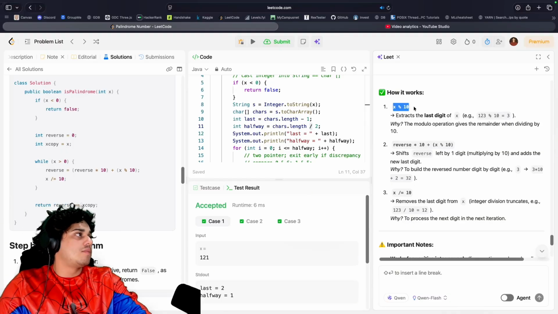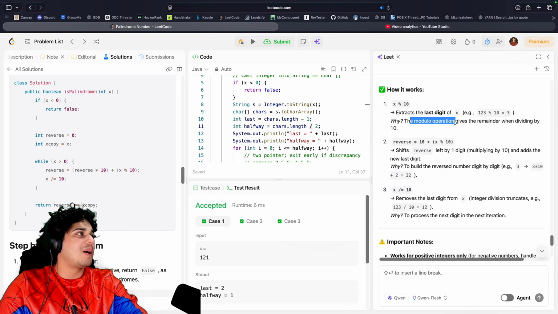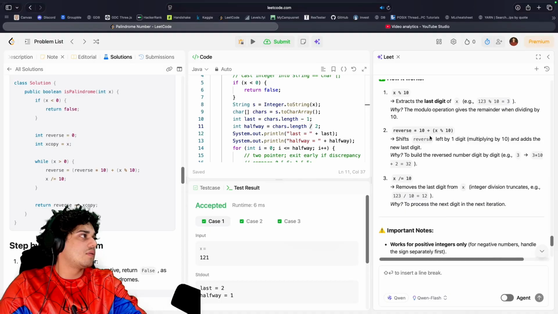So x mod 10 extracts the last digit. Oh, the modulo operation. That's better than Google, bro. They gave me the answer right there. The modulo operation gives the remainder when dividing by 10. That's what I just said. Shifts reverse. Oh my god, the shifting by 1 digit. This is like PTSD for me.